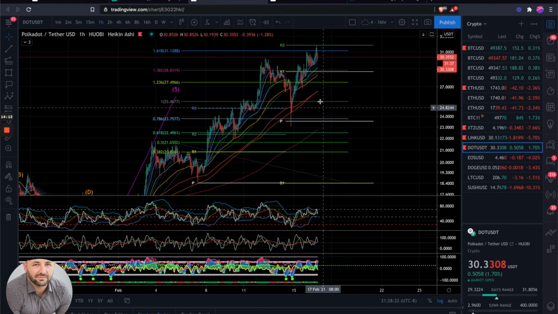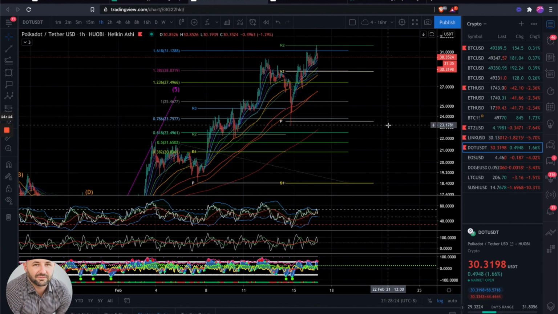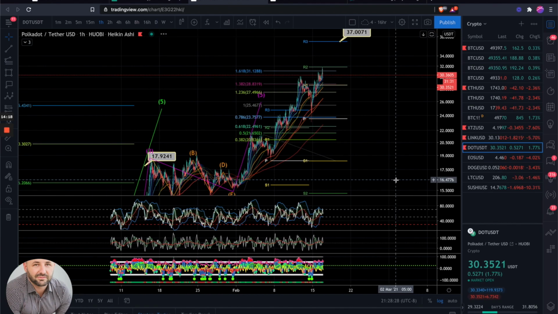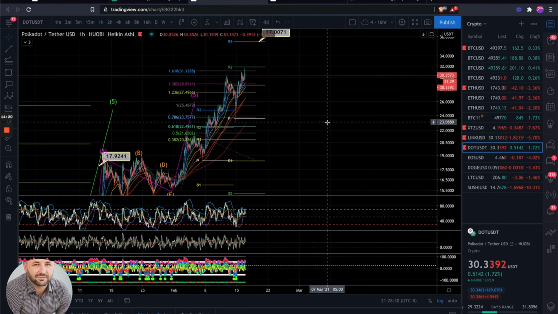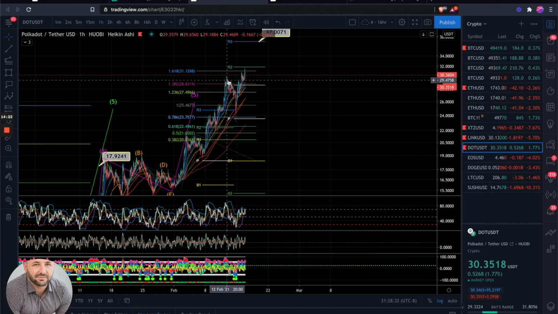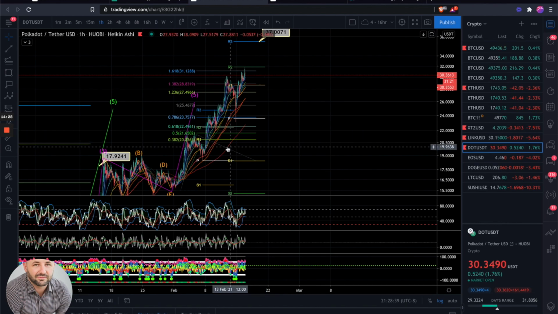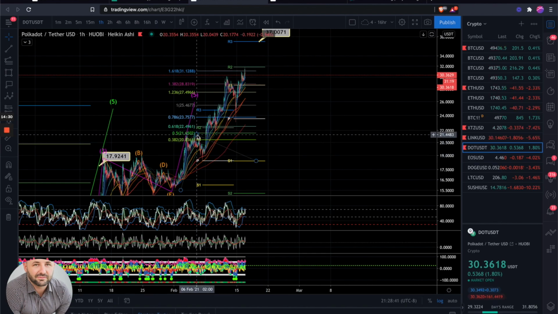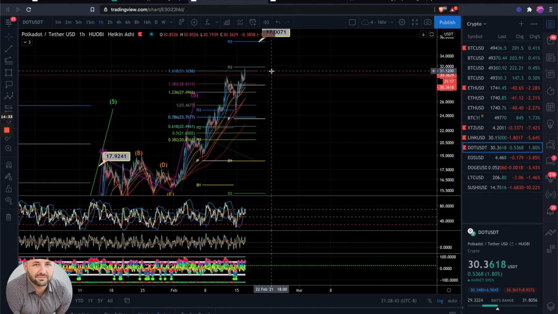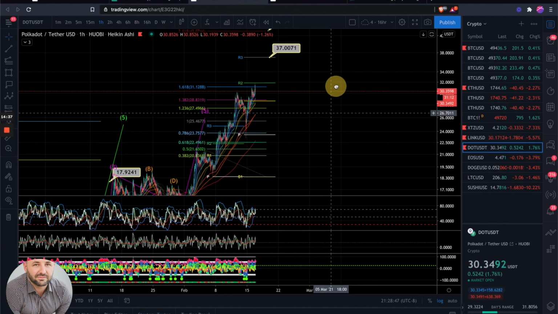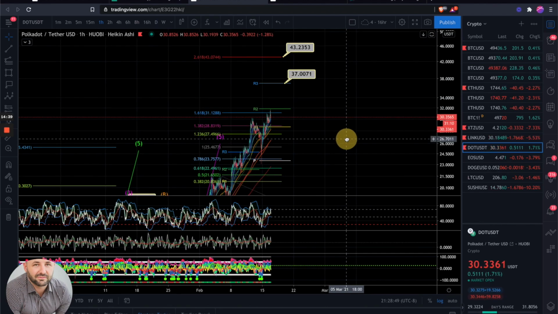And DOT. Man, DOT has just been a monster. Just a monster. All right, so I was looking for continuation to the upside, which we definitely did get. Let's see, so if this would be our wave 1, these are our targets for it. So yeah, 31. I'm going to look for continuation up to $43 roughly for DOT on this move.